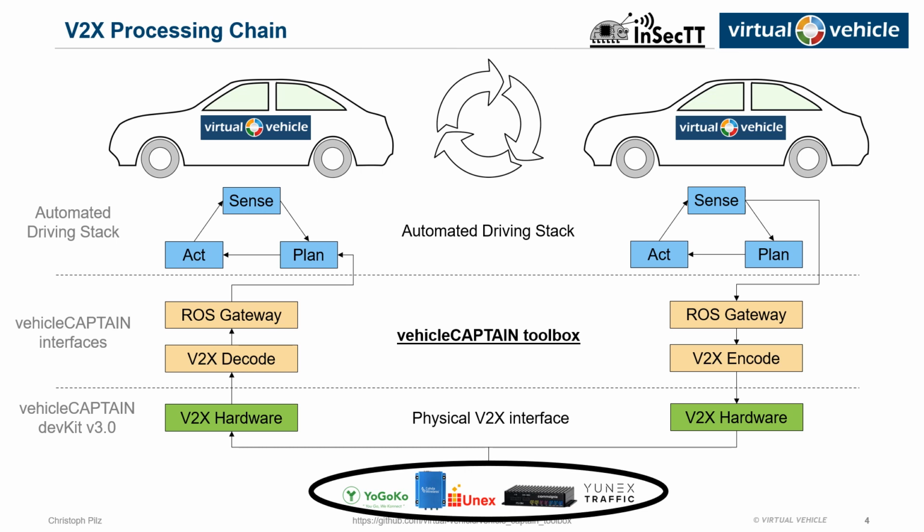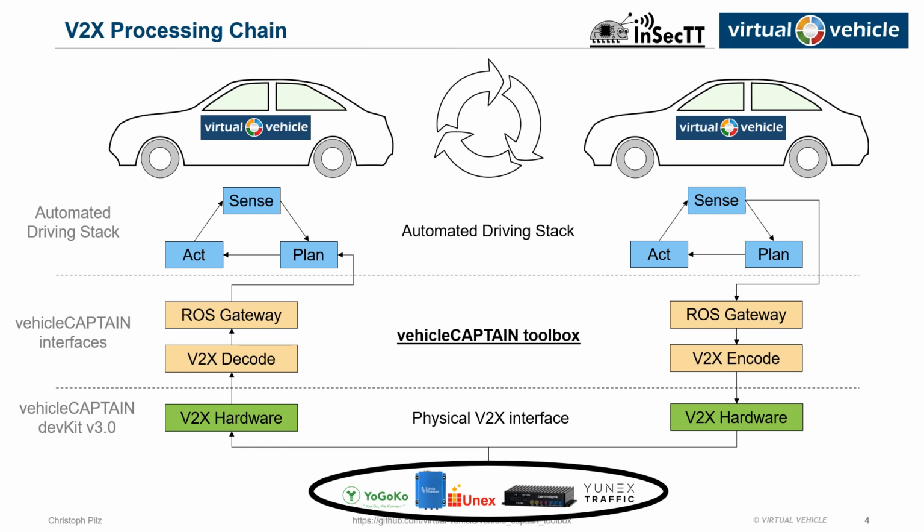Building on top of what we know about V2X, we can dig into the technical perspective. In this slide, you can see the processing chain of V2X. We will start in the top right and go clockwise. First, you will notice the sense plan act cycle of an automated vehicle. This cycle represents the general functionality. Imagine, for example, an automated vehicle senses a pedestrian on the road. It next plans a route around the pedestrian, and this plan is then acted upon as driving commands.